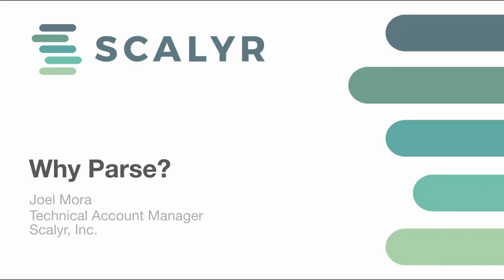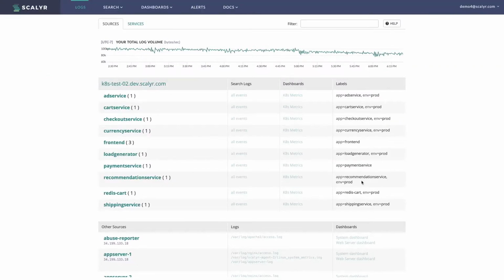So without further ado, let's talk about why we parse. There are basically two reasons why we parse. The first one is that it's going to increase the performance within your account of general searches if you actually search through parsed data. The second one is that it is going to unlock some features. So let's talk about the first thing real quick: the performance increases that you're going to see.